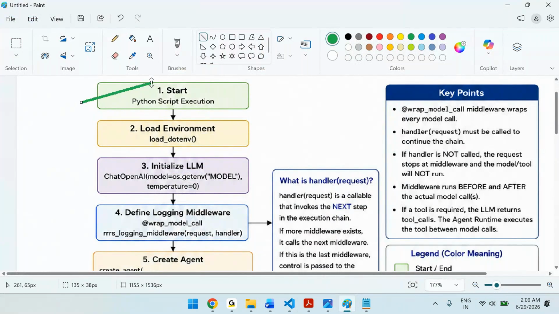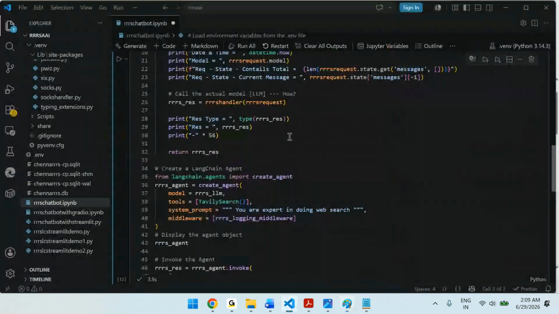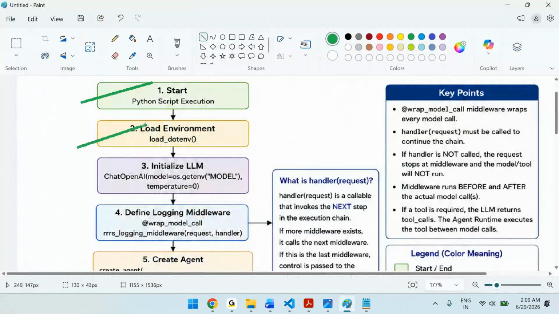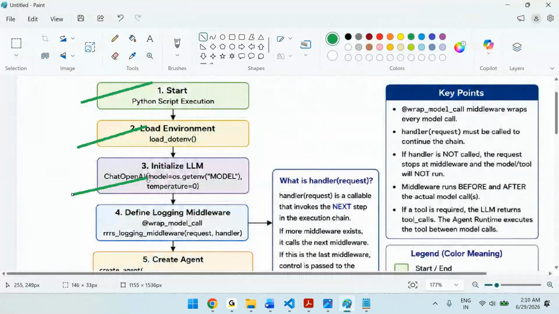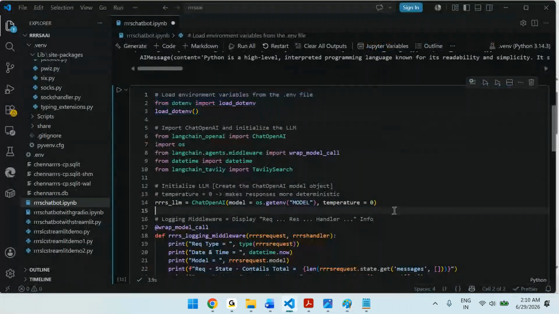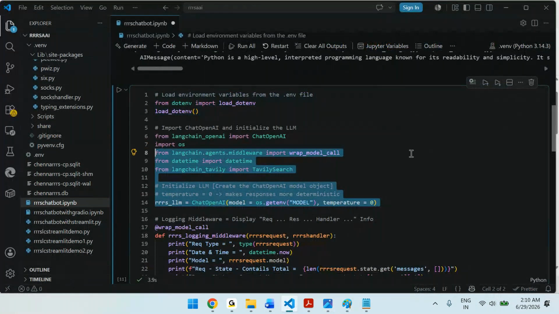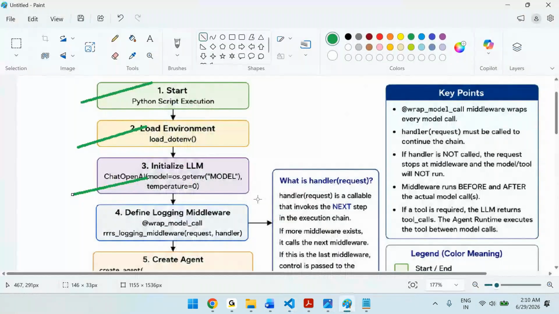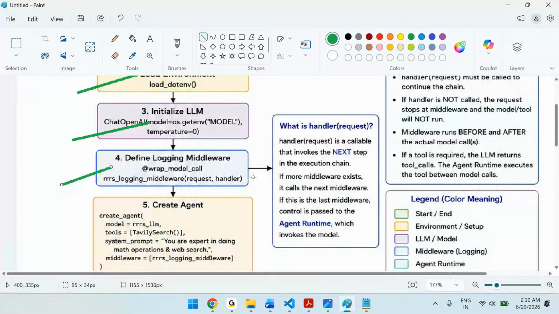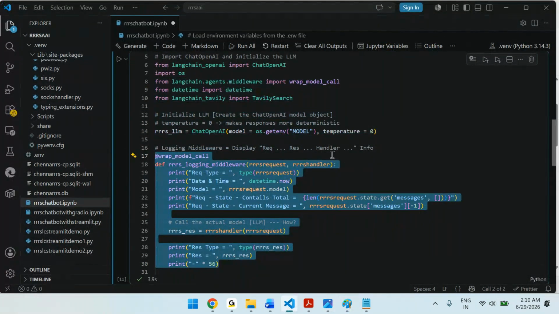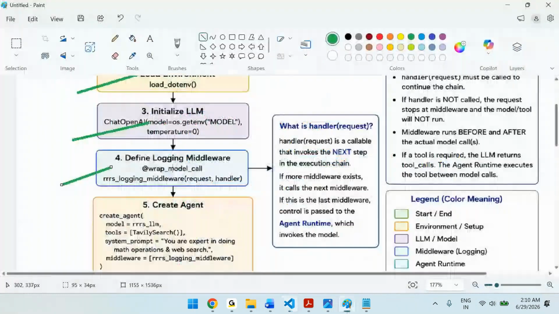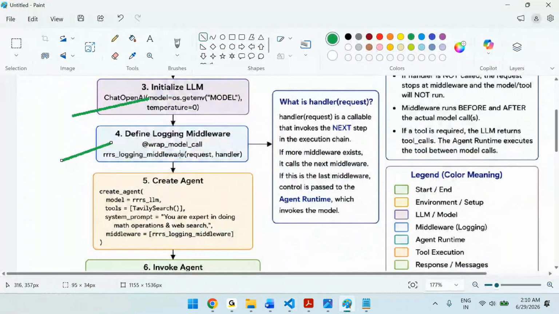First, we have written the Python code. Then we loaded the environment variables. Then we loaded the libraries and initialized the LLM. Then we have written the wrap model call, that means we have written the middleware. What that middleware is doing is explained here.